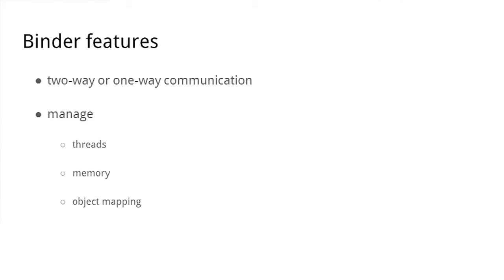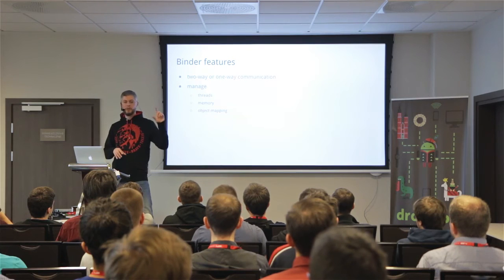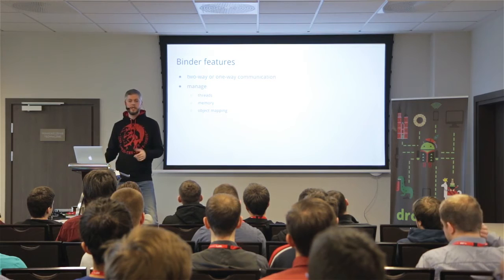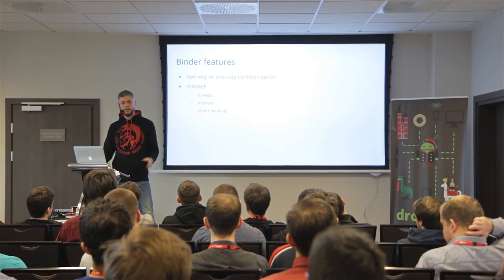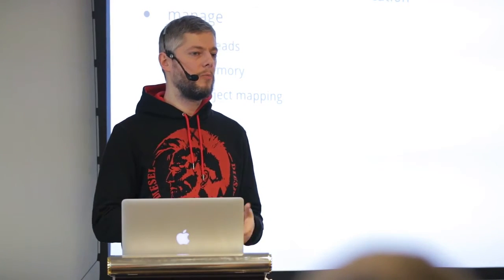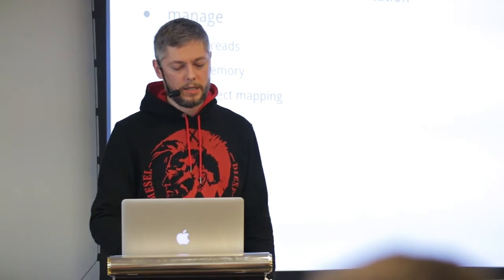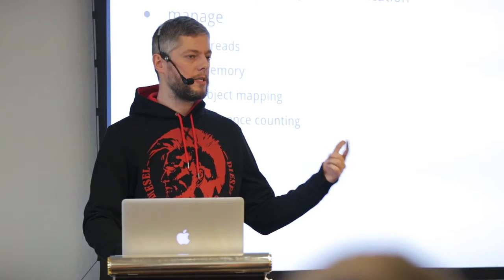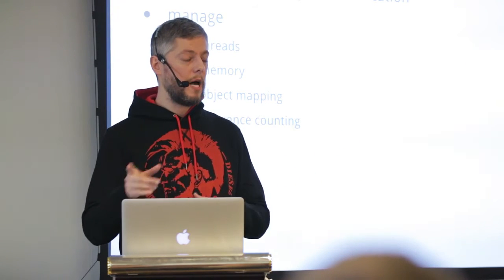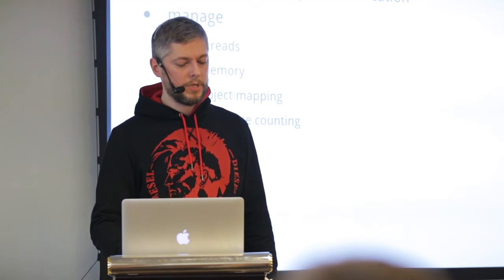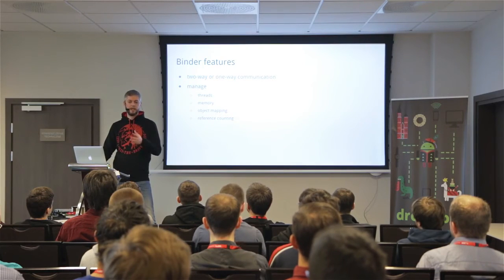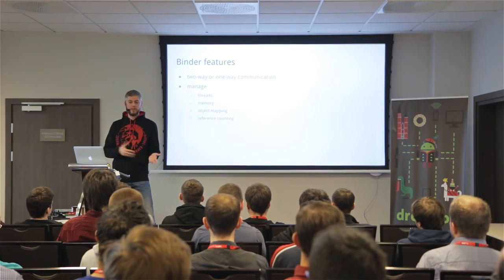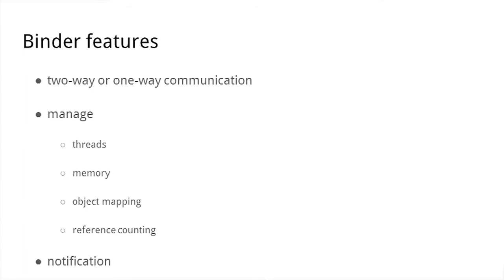The green circle is memory that binder is managing in a different application. Binder can do that because it's a part of the kernel. Object mapping. So I showed you that the blue box went from one application to the other, but the truth is that it's kept in the kernel. It's optimized so that there is not much memory copying between userland and kernel. Reference counting. That's a quite interesting thing, but of course, binder keeps track of who has something and how many applications are using how many objects. So in case an application dies, binder can free up space because it sees that this binder object is not being used anymore. Also, thanks to that reference counting, binder can notify us.